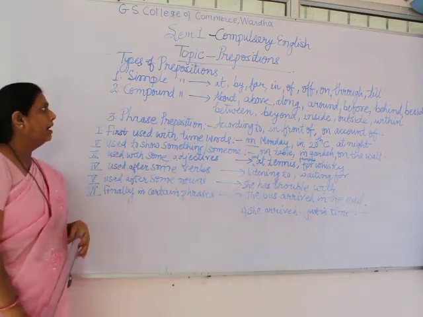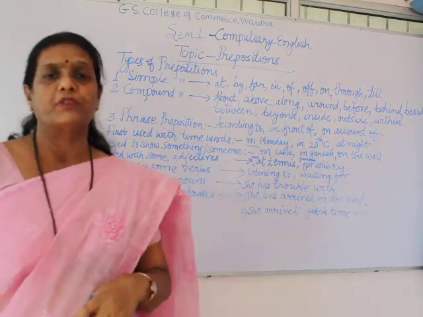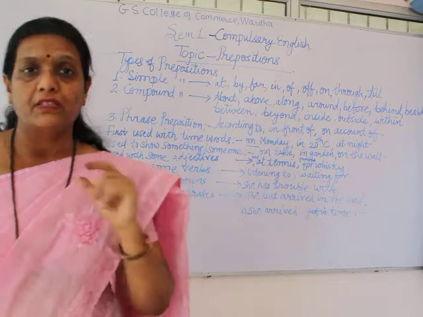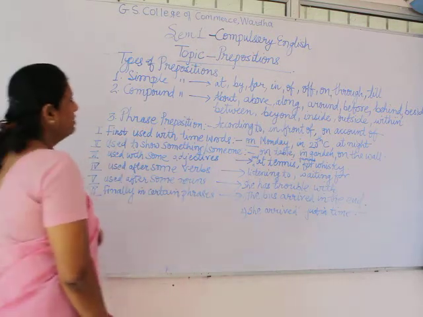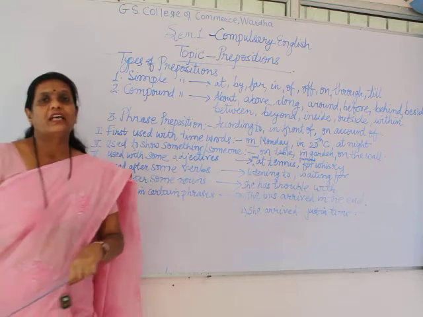Now moving ahead, how can we identify them? There are certain specific prepositions which are used for specific purposes only. For example, the preposition on is used when there is a surface touch.